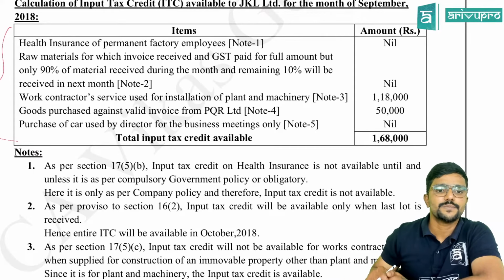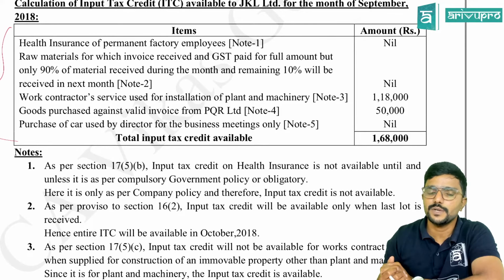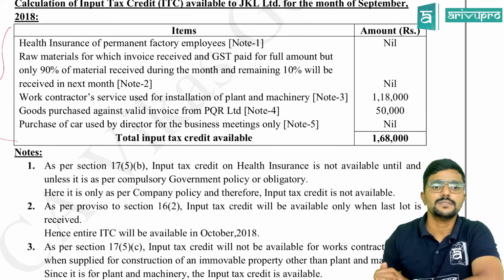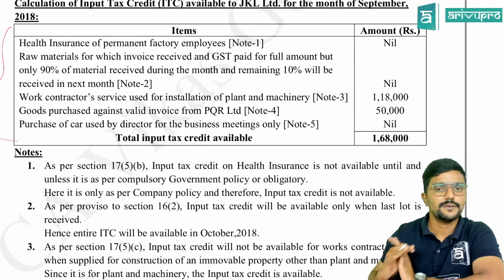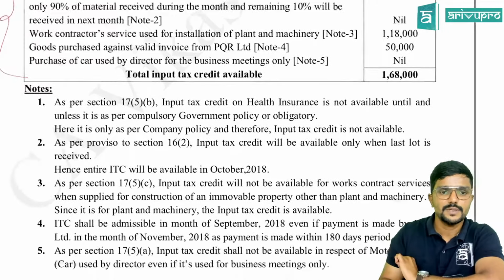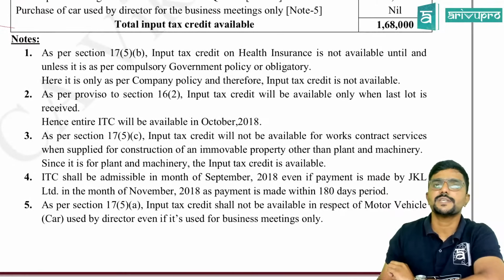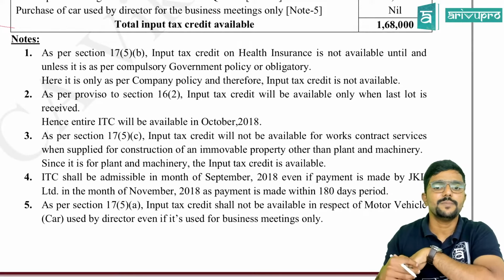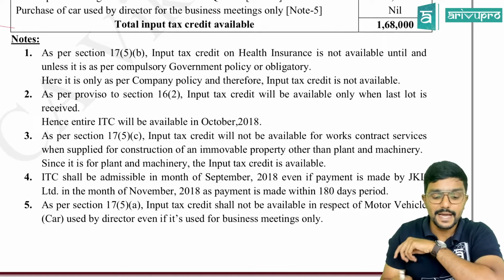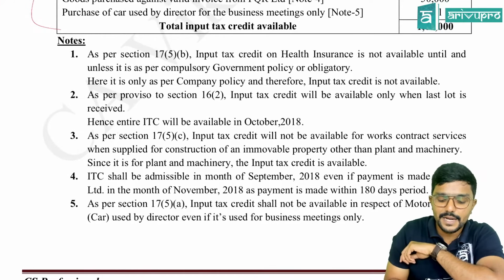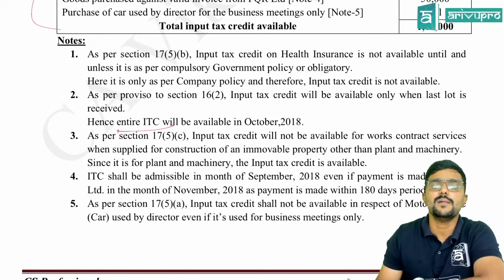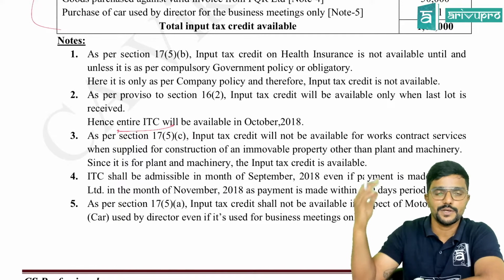Next, raw materials for which invoice received and GST paid for full amount, but only 90% of the material received during the month and remaining 10% will be received in the next month. Full credit is not available. As per proviso to section 16.2, input tax credit will be available only when the last lot is received. Hence, entire ITC, this is important, entire ITC will be available in October, that is when you are receiving the last lot.